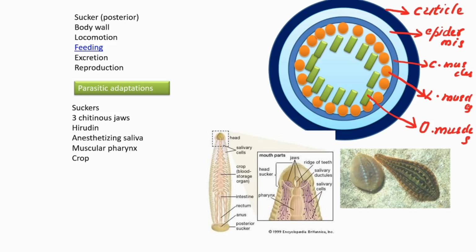What's the purpose of this action? It is to prevent the coagulation of the blood. Then only it can continuously suck the blood from the host. Then it sucks the blood using the muscular pharynx, and when its crop is completely filled with blood, then it sheds off from the body of the host. This is the feeding pattern. That feeding pattern we can see now in a video that I will show you.